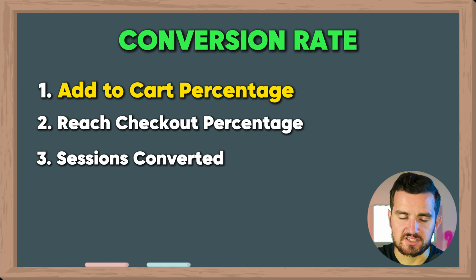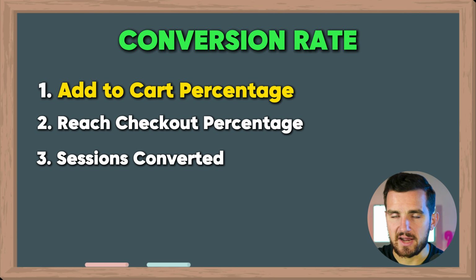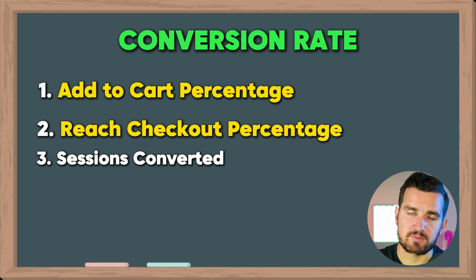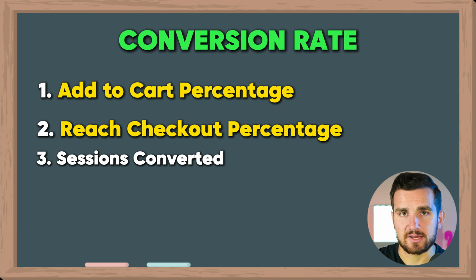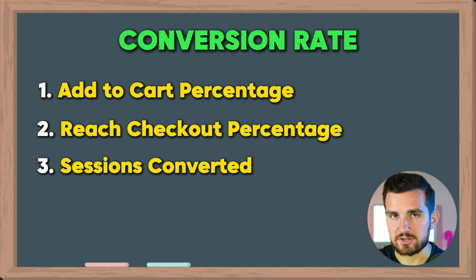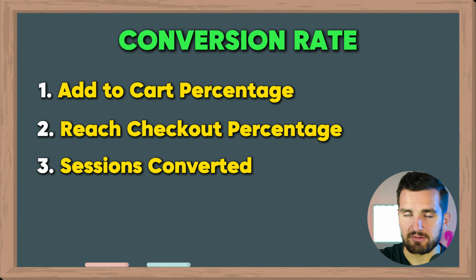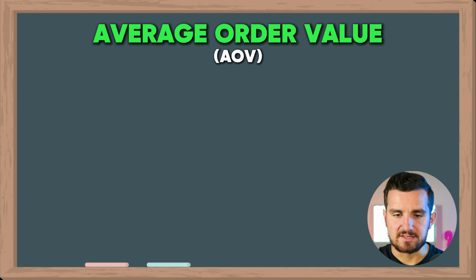Now add to cart is the percentage of people who land on either our home, collection, or product page and then add a product to their cart. Reach checkout is the percentage of people who added a product to cart and then actually reached the checkout page. And then sessions converted is the percentage of people who reach the checkout page and then also actually complete the purchase and get to the very end and reach the thank you page. So that's conversion rate.